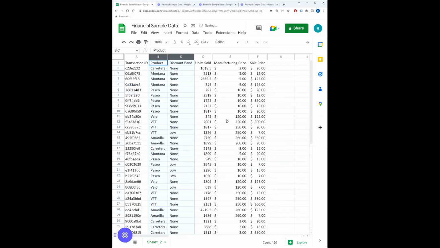Once you do that, it will automatically remove those rows and then move the data from right to left or from bottom to top and fill that space that was just removed.